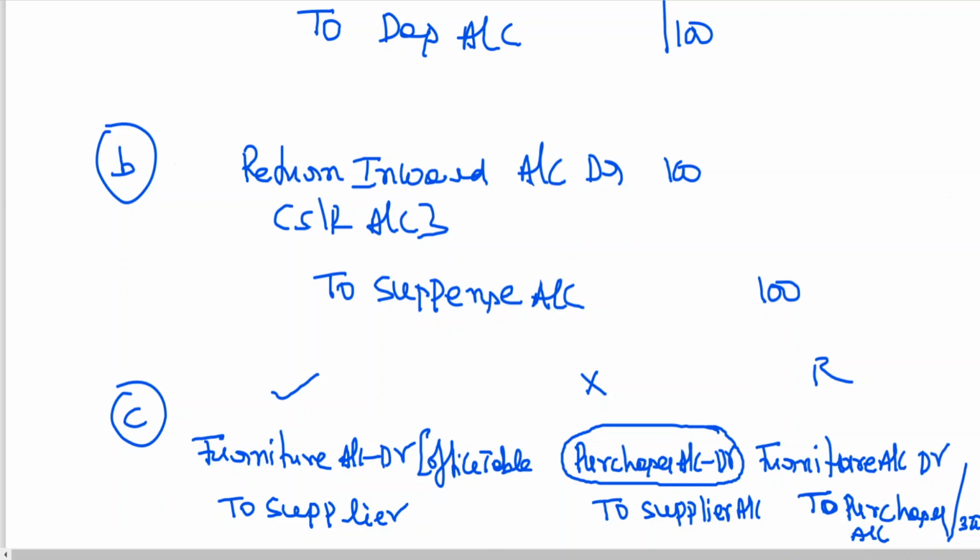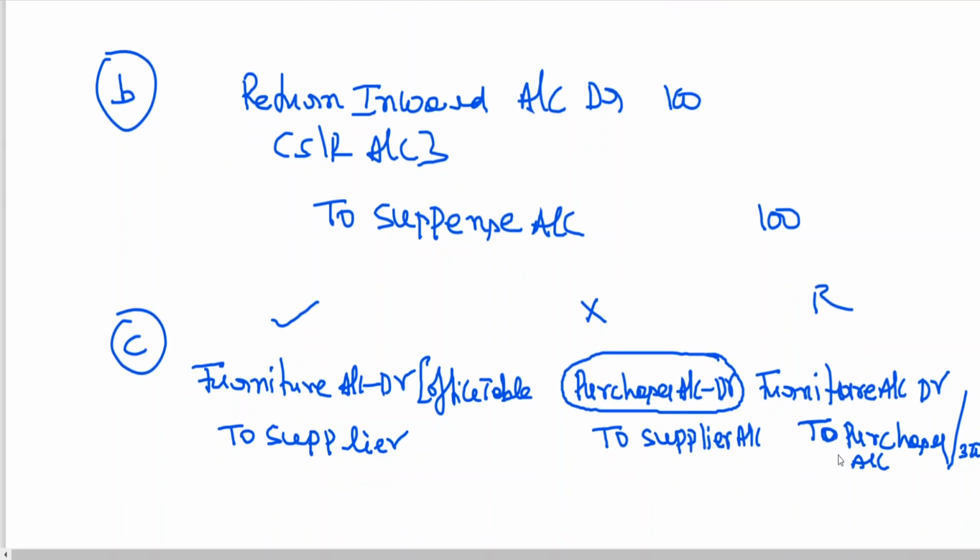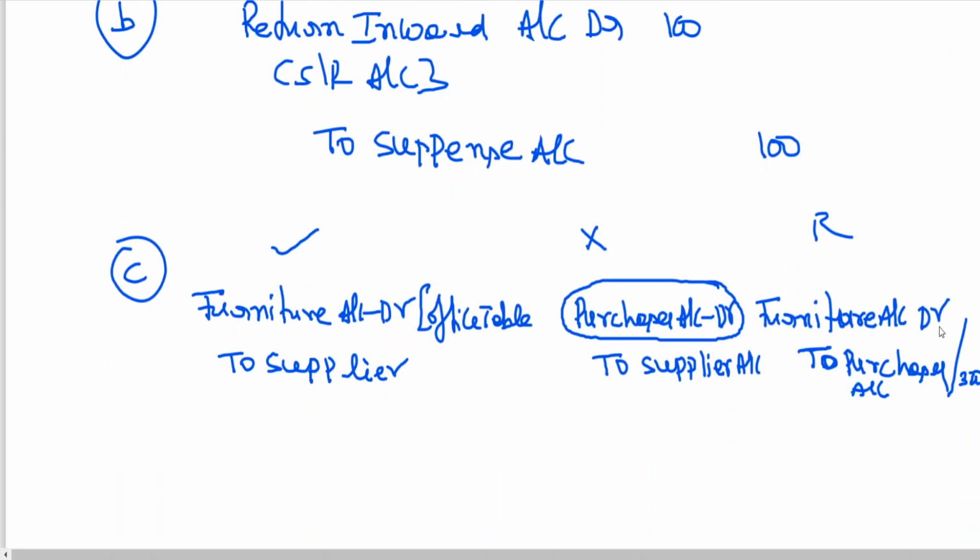Furniture account data to purchase account. Then you can see purchase account has been nullified, furniture to supplier. That's it. Clear to all of you? Next.